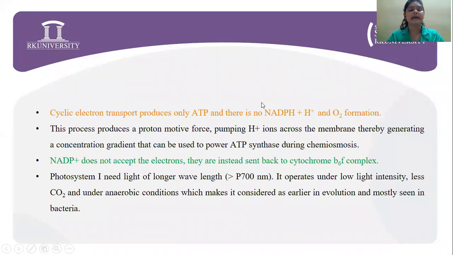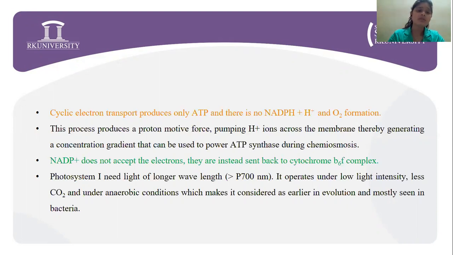Cyclic electron transport produces only ATP, and there is no NADPH plus H plus and no oxygen formation. This is one of the very important points: during cyclic electron transport, only ATP is produced and no reducing power is generated, and also oxygen is not formed. That is, we can conclude that here the photolysis of water is not taking place.